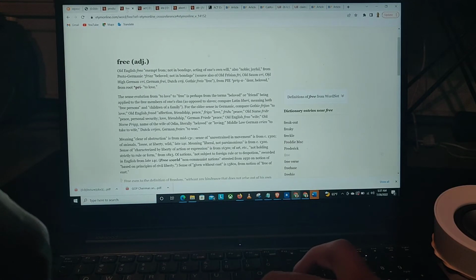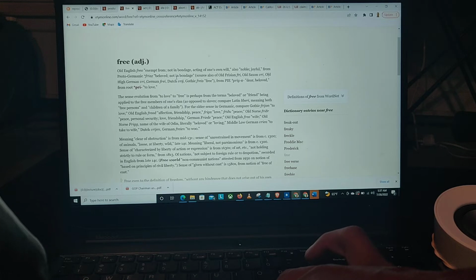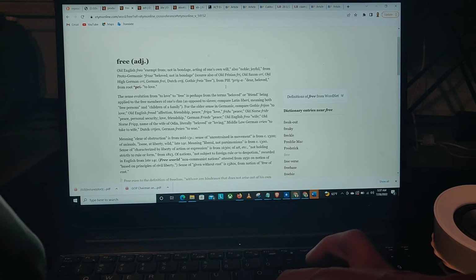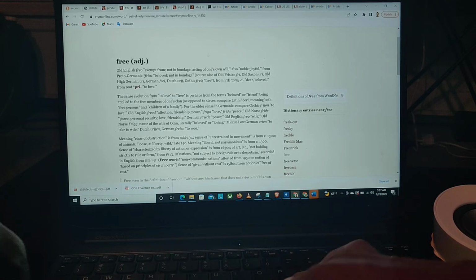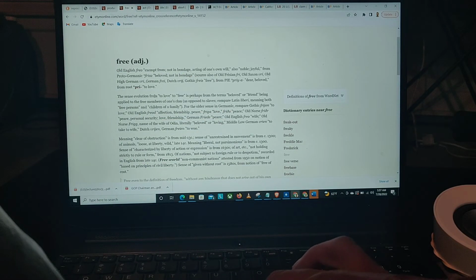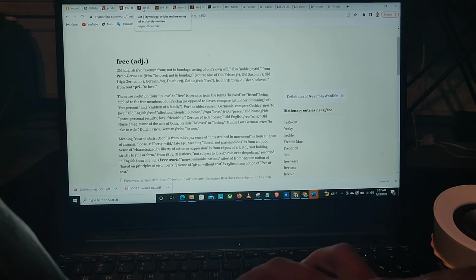So let's just check out what free means. Free, origin, beloved. I love that one. Not in bondage. I love that one. But check it out. From the PIE, meaning Proto-Indo-European word, dear, beloved, because it really comes from to love. So when you're free, you love. Now let's check out act.